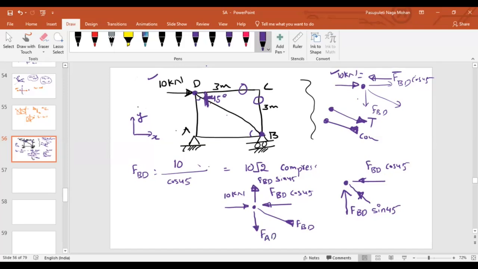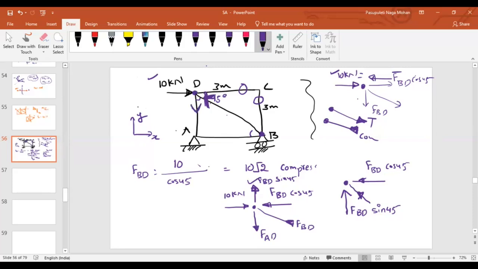So first we have to draw this, and you have to see the forces along X and the forces along Y, instead of drawing this triangle. That's what you have to think about. That's why I'm telling you. Force in member BD, if it is acting in this direction, and you resolve it along the vertical direction, how will it be balanced? It will be balanced by the force in member AD. As this reaction is coming in the upward direction, to balance this, it will obviously act in the downward direction.